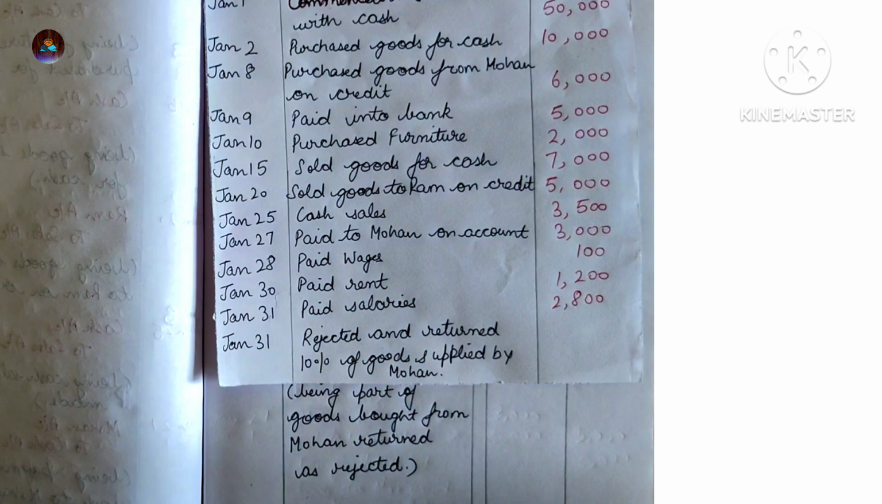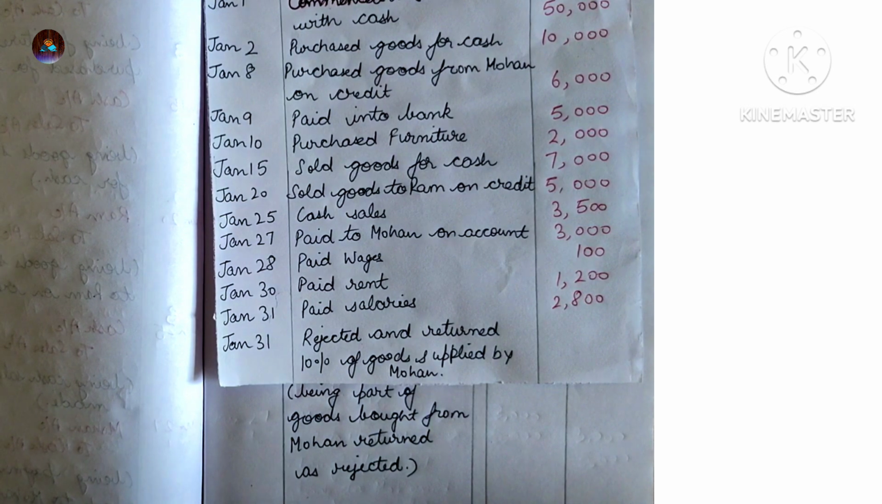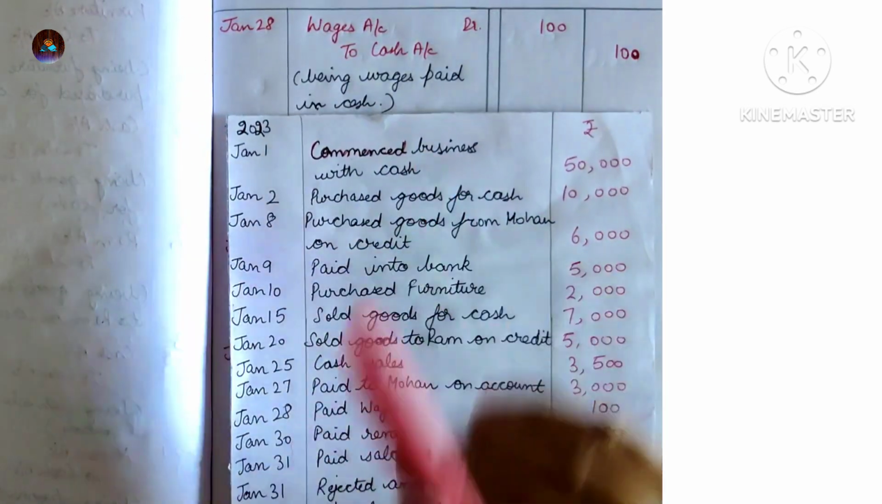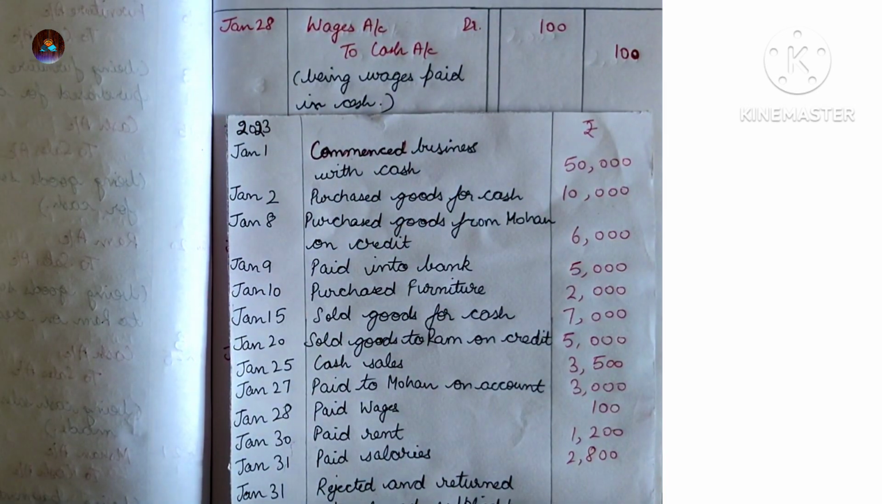Next is paid wages. So wages have been paid for ₹100. Wages is an expense, so we will debit all the expenses and losses and credit all the incomes and gains. This is the rule. Wages account debit to cash account, being wages paid 100 rupees.